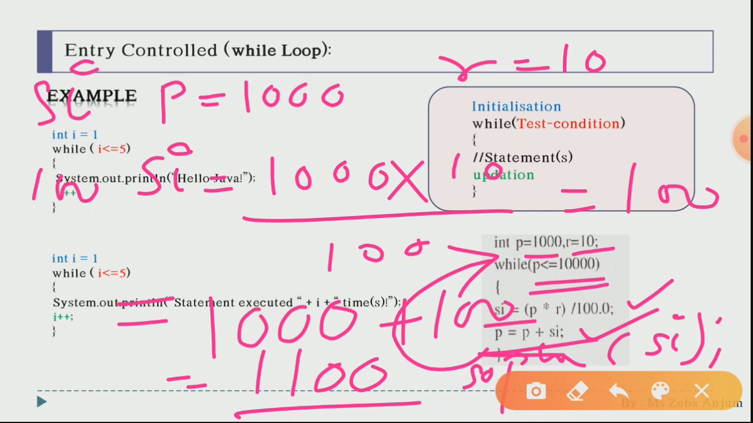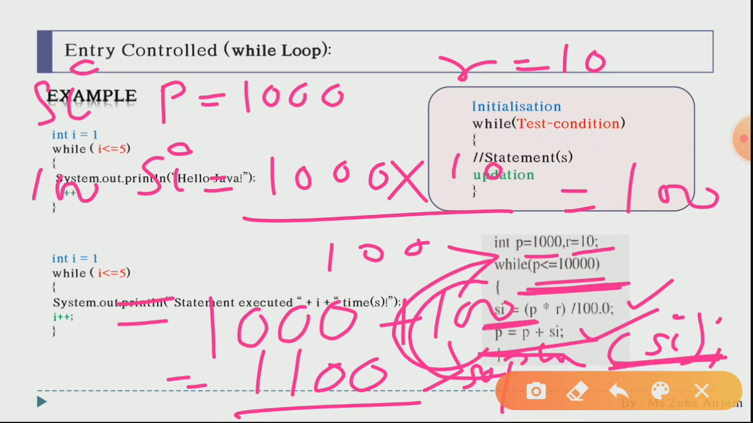Your condition will be checked again and again, and at the very last, when your principal becomes greater than 10,000, you will come out of the loop, and System.out.println(si) will be executed. The last value of si is going to be printed over here.